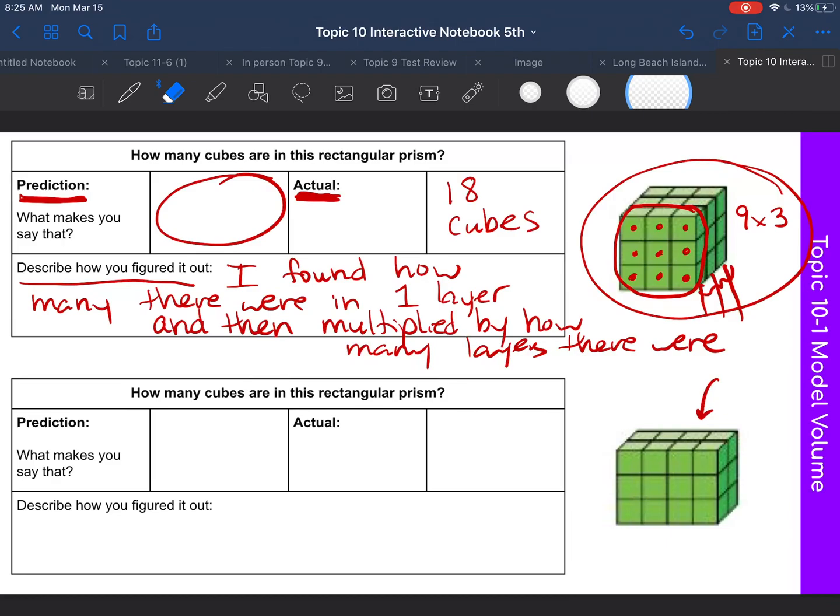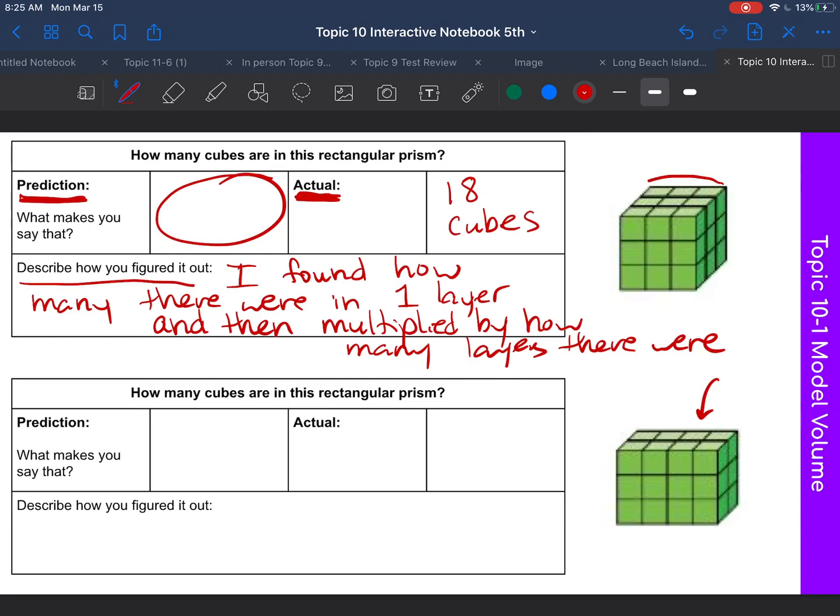All right, you could have also done it this way. This top layer has 9 right here, and then 1, 2, 3 layers that way, 9, 9, 9 again. And it's not 18, oh my goodness, I'm silly. It's 27. Sorry about that. I made a mistake.